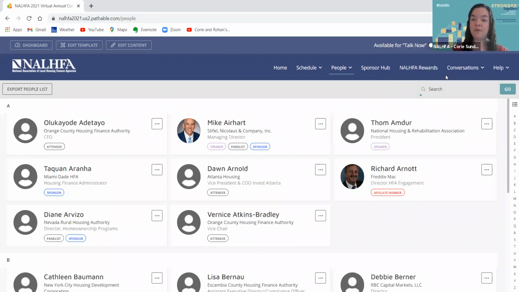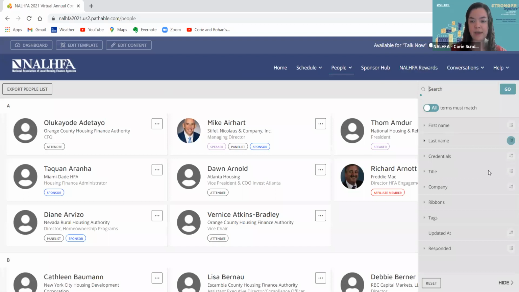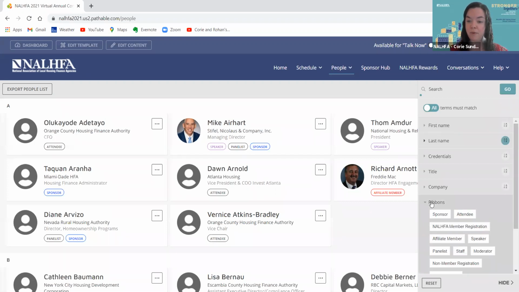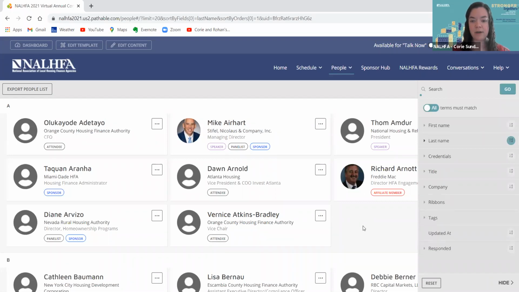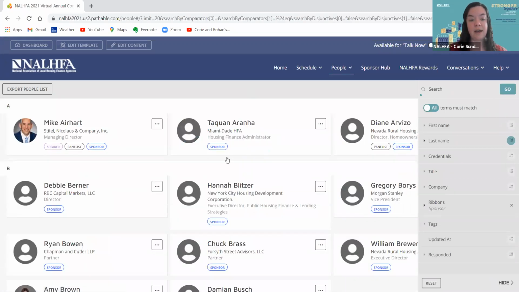If you wanted to search, we have the same search bar in the top right corner that you saw for the agenda. You can use this to search if you have a specific individual you were hoping to reach out to, or maybe a company that you wanted to see who was coming from this time around. But we also have ribbons. So if you wanted to see all of our sponsors who are registered for the conference, I can click the sponsor ribbon and it'll automatically sort. Let's see, there we go. Everybody who has that nice blue sponsor ribbon.